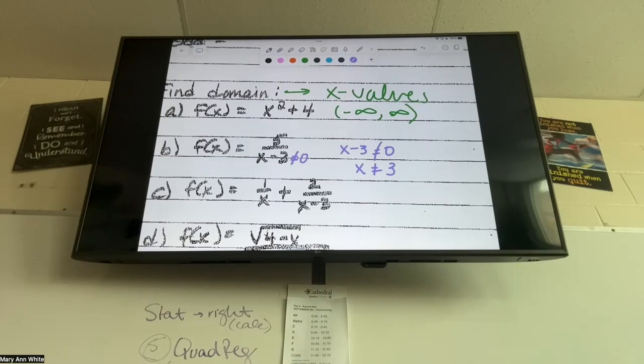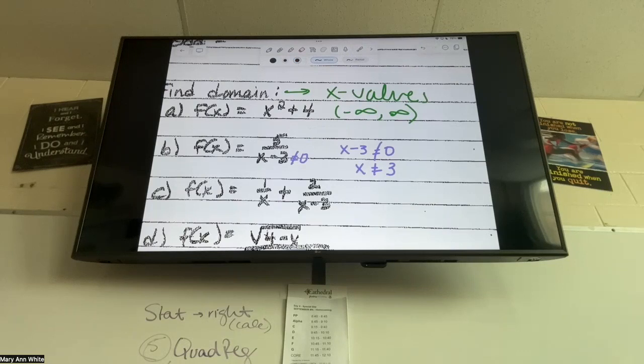The denominator, if it equals 0, like 5 divided by 0, that's not a real number. Remember, in the slopes, that's undefined. So that would give us a vertical asymptote, which we're actually going to get into after we finish with domain. So if you have 0, we can't graph that. There's no points there. So my domain here is everything except for 3.